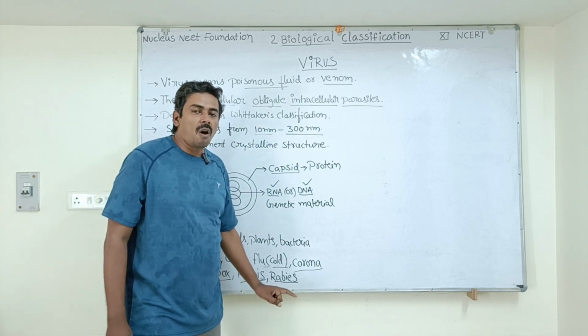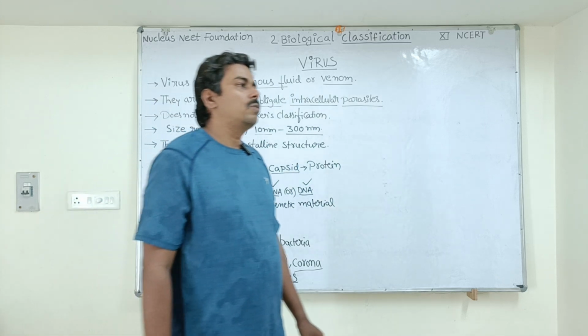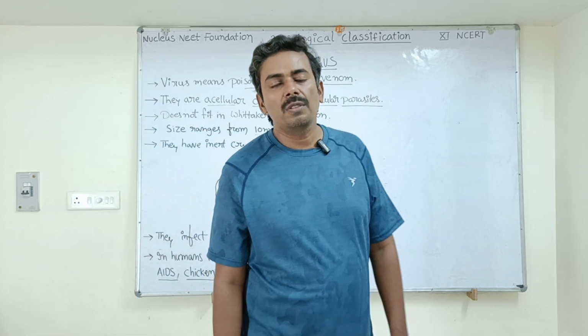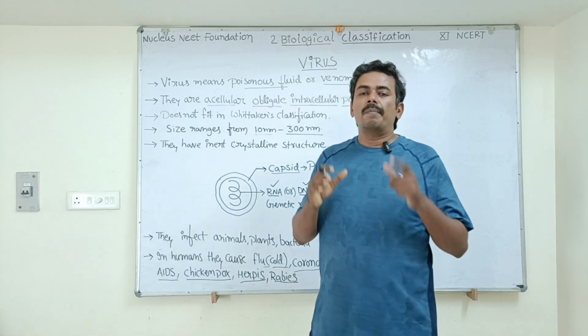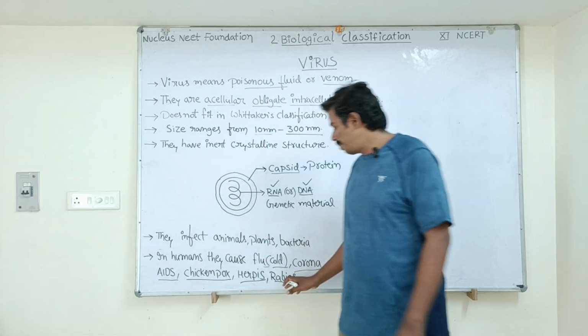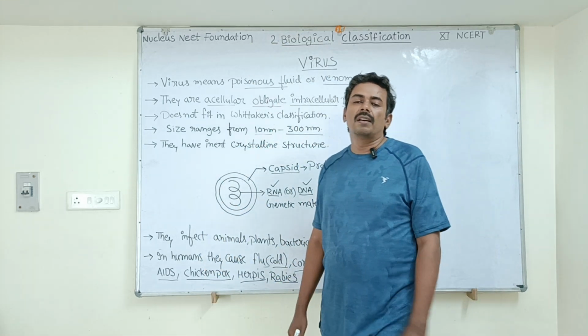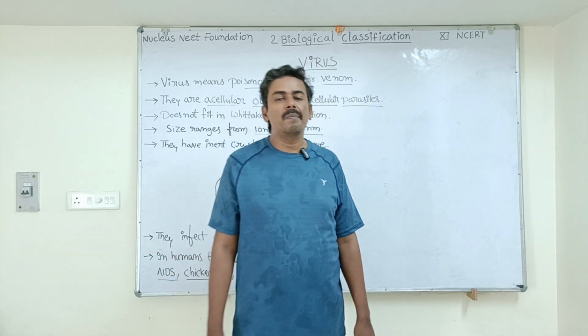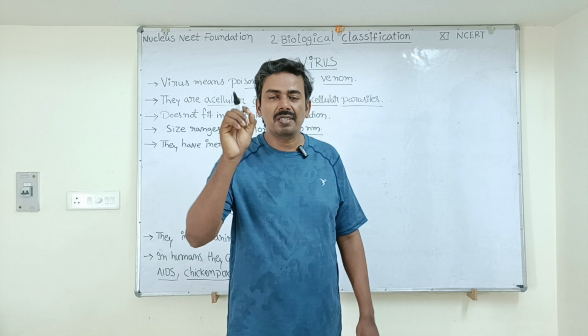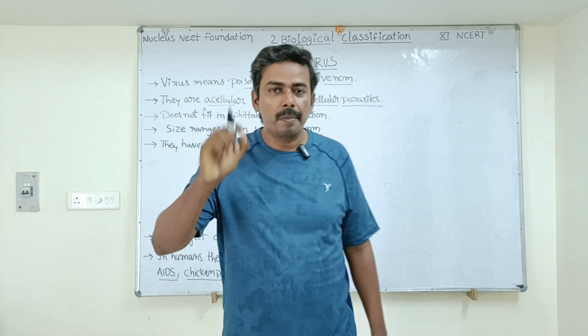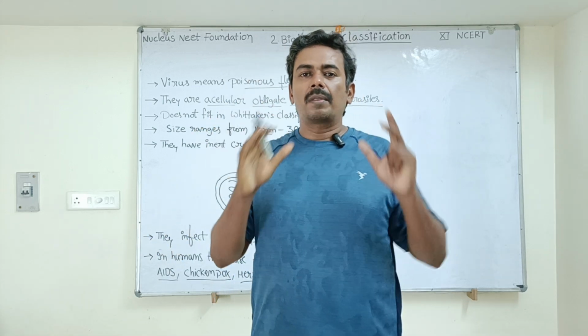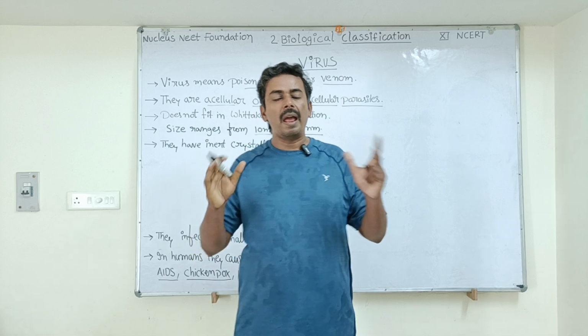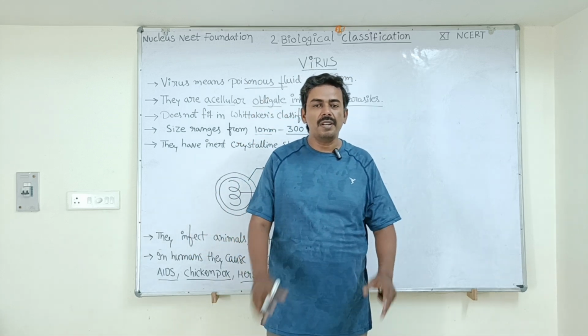Rabies occurs because of a dog bite. So the mad dog, the rabid dog, when it bites, this disease will spread to the person. Actually, the rabid dog behaves mad because of this virus, because it affects the nervous system, it affects the brain. So be aware of these rabid mad dogs which are on the streets.